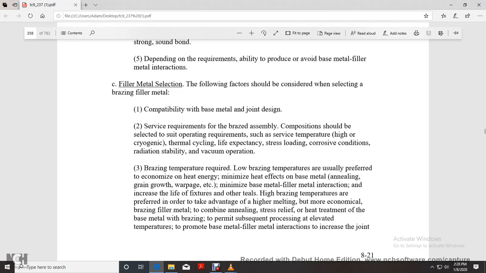Low brazing temperature is usually preferred to economize the heat and energy, with the minimized heat effect on the base metal, such as annealing, grain growth, and warpage, etc. Minimized base filler metal interaction, increased life of fixture.